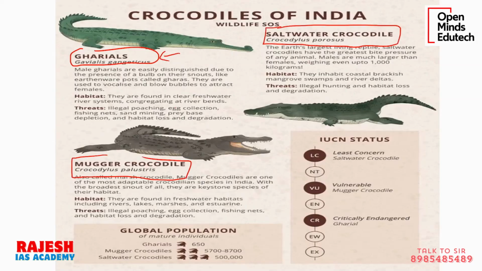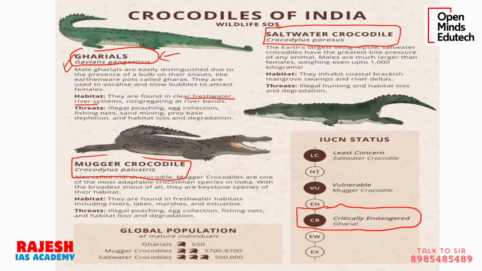So Gharials live in fresh river water. These are famous for living in river waters, and they are critically endangered. Their IUCN status is critically endangered. You can see here, they are very threatened. The number of Gharials is becoming very low. Now we are trying to renovate them, conserve them.